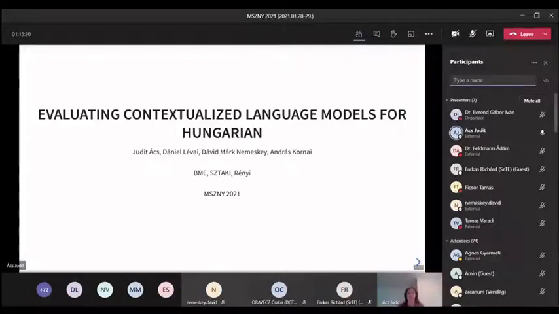My name is Judith Tács, and I'll be presenting my work on evaluating contextualized language models for Hungarian. This is a collaboration with Dániel Lévai, Dávid Nemeskei, and András Kornai.